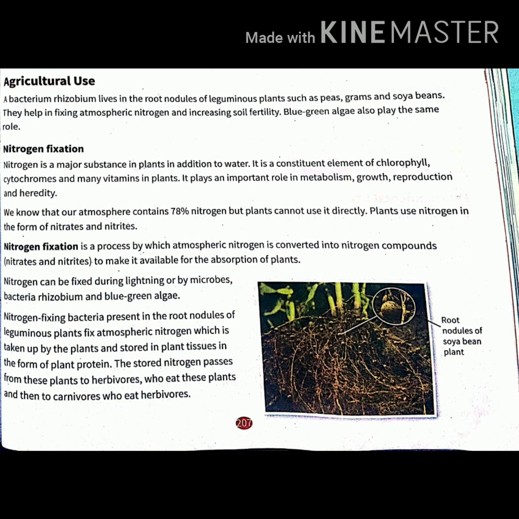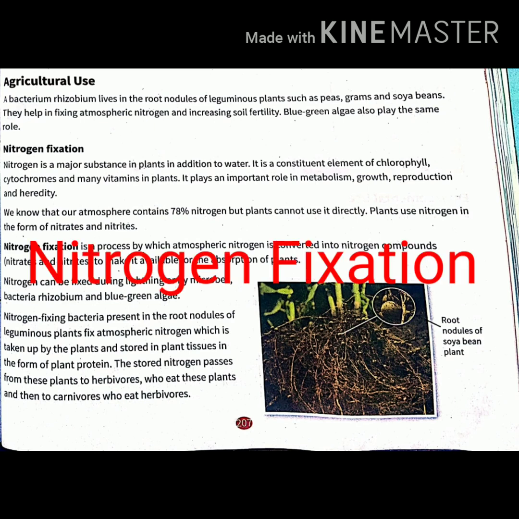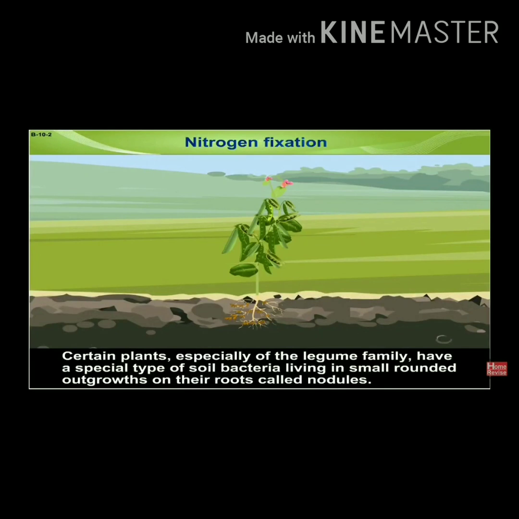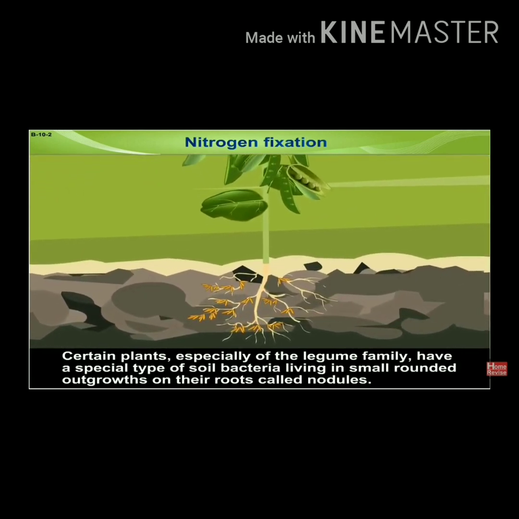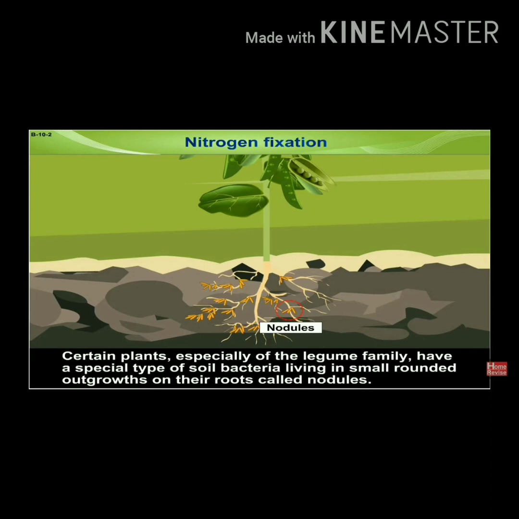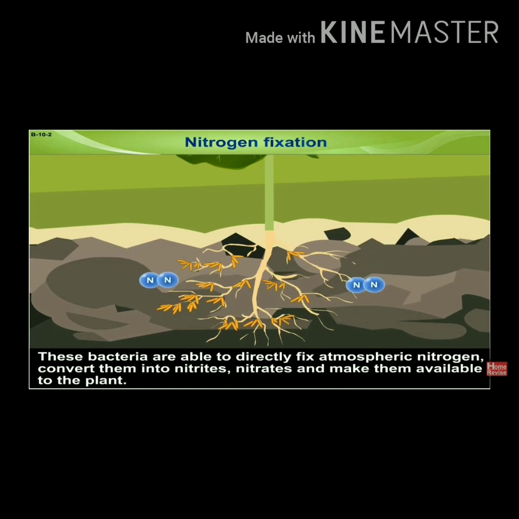Before going into detail of this topic, let us know what nitrogen fixation means. Certain plants, especially of the legume family, have a special type of soil bacteria living in small rounded outgrowths on their roots called nodules. That bacteria is actually rhizobium. These bacteria are able to directly fix atmospheric nitrogen and convert it into nitrites and nitrates and make them available to the plant.